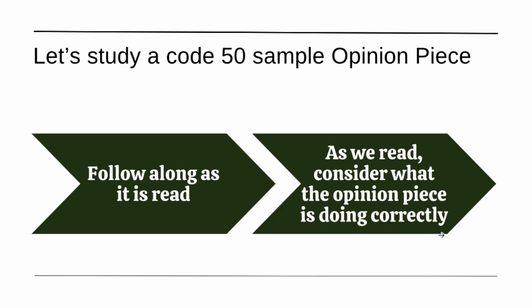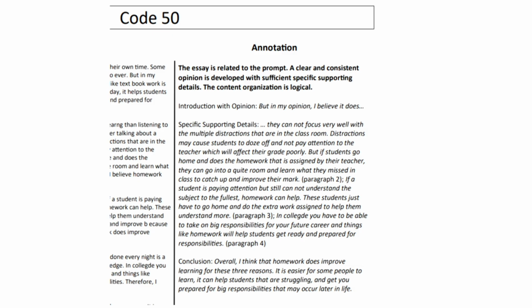Now let's look at the difference between a code 40 and a code 50. So code 50 is a little higher. We want you to aim for at least a code 50. Let's aim high. We want you to get the best mark you can. So now we're going to take a look at the code 50, and I want you to pay attention to the difference. So I'm going to read this one to you. Again, same question, does homework help learning?